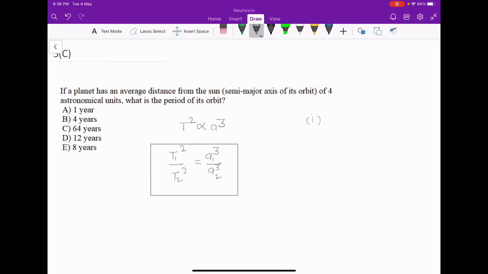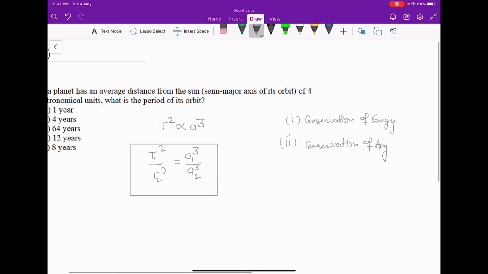The physical significance of Kepler's third law is conservation of energy. The physical significance of Kepler's second law is conservation of angular momentum.